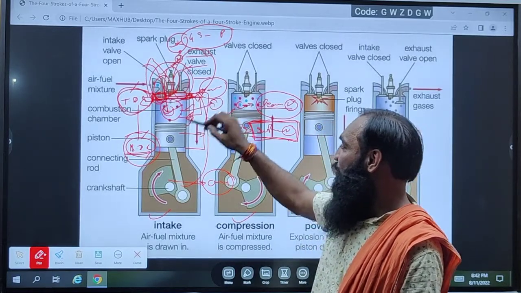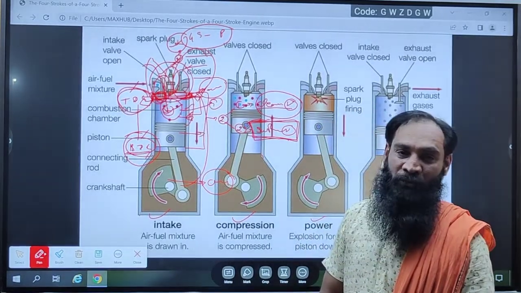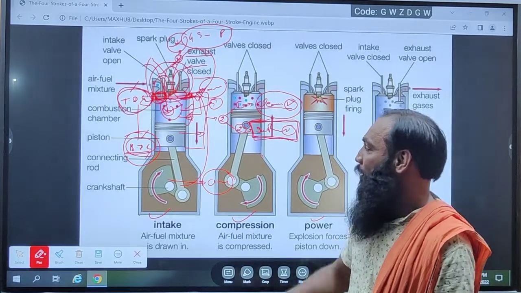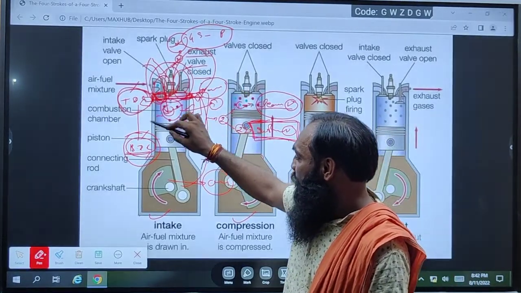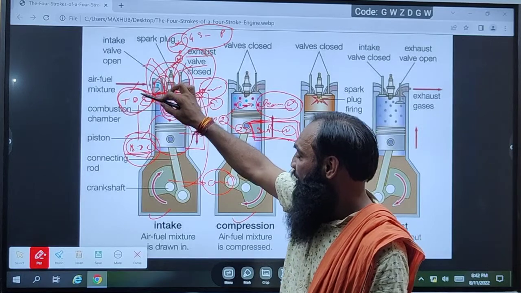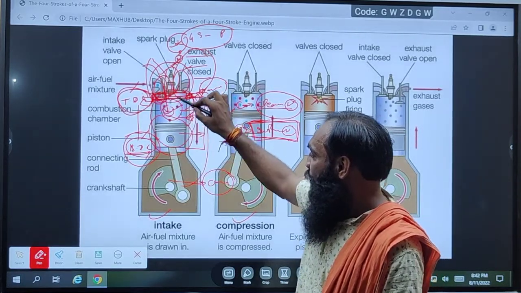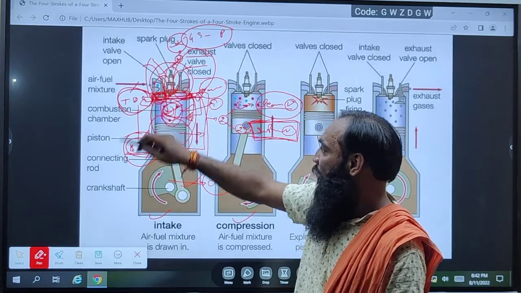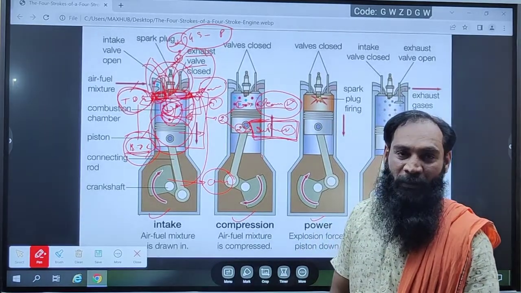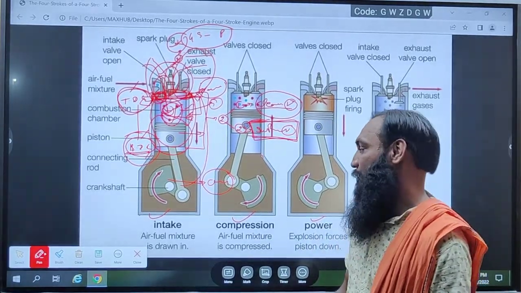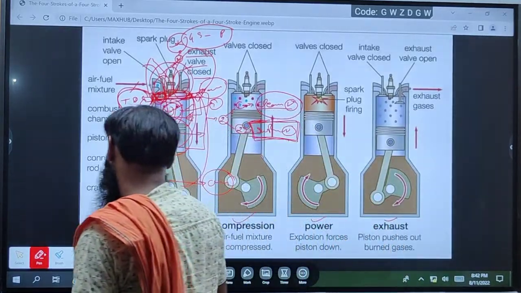That volume is the combination of clearance volume and swept volume. In this stroke, the piston runs from TDC to BDC, and the volume is filled with the mixture of petrol and air.